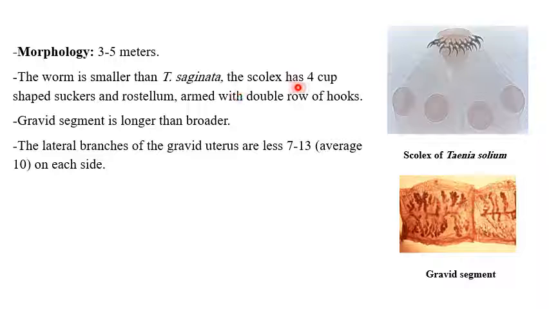The scolex has 4 cup-shaped suckers and a rostellum armed with a double row of hooks. The gravid segment is longer than broader. The lateral branches of the gravid uterus are 7 to 13, average 10 on each side. This is actually less than the branches in Taenia saginata, or beef tapeworm.